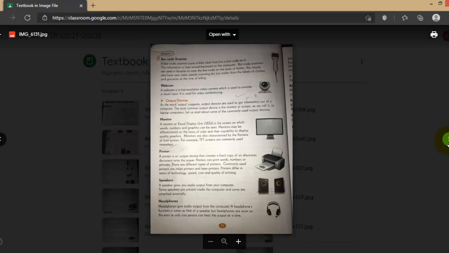There are different types of monitor: TFT, CRT, LED. Nowadays we don't use CRT, the cathode ray tube. We mostly use the flat ones, that is TFT or LED LCD.